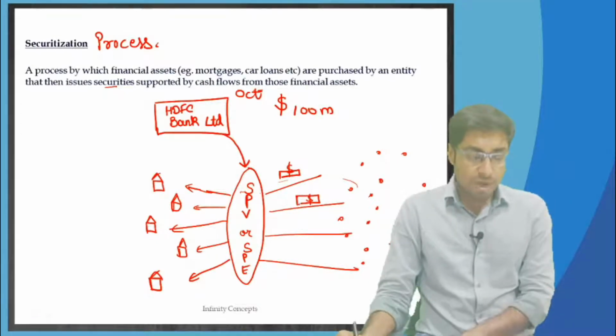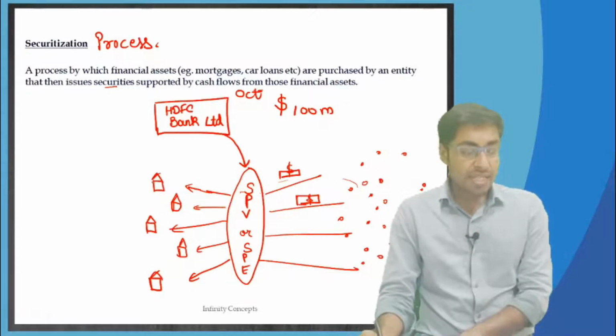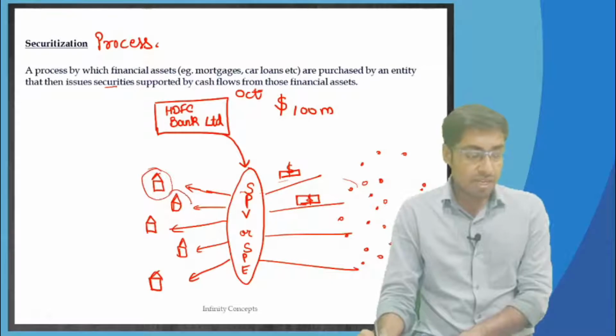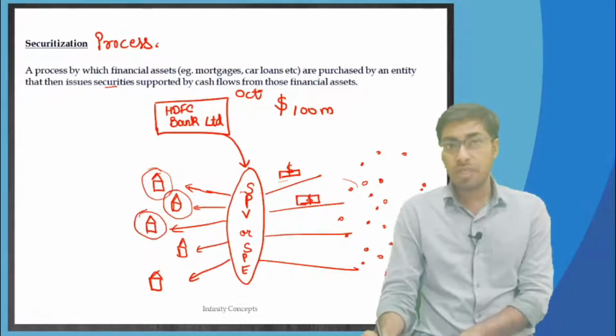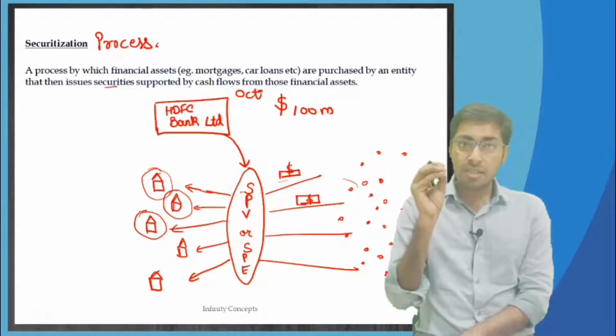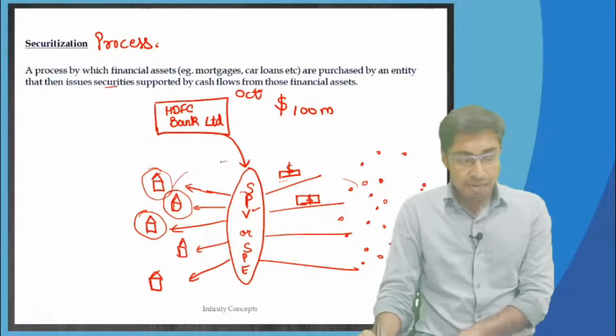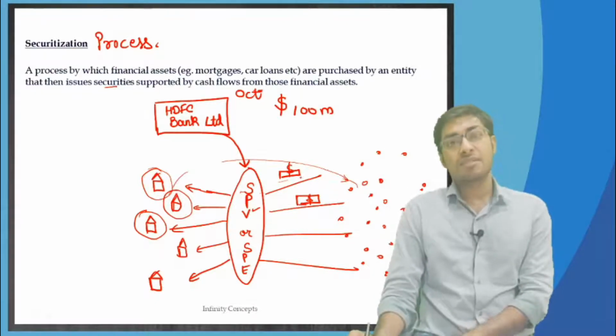Now these bonds are actually backed by the cash flows received from these loan borrowers. Loan borrowers will give monthly installments, which now go to the SPV. Those installments will then be given to whom? To the investors.